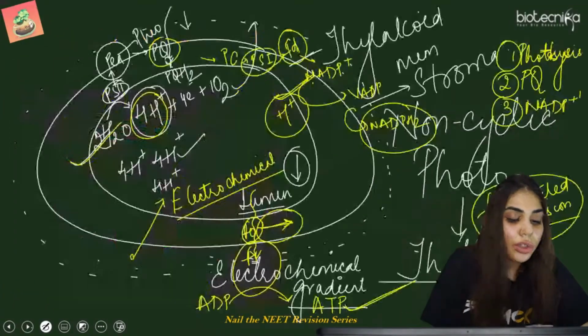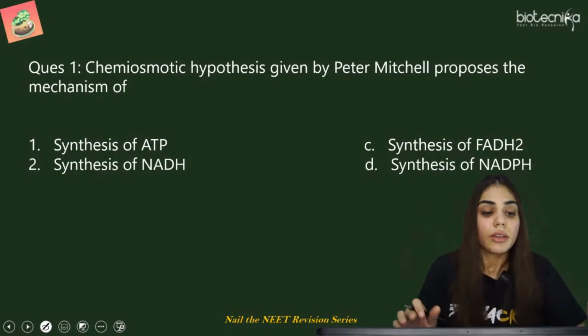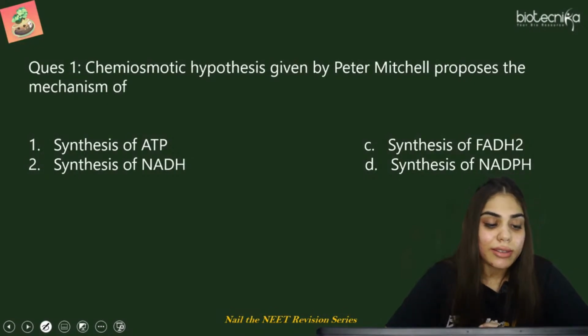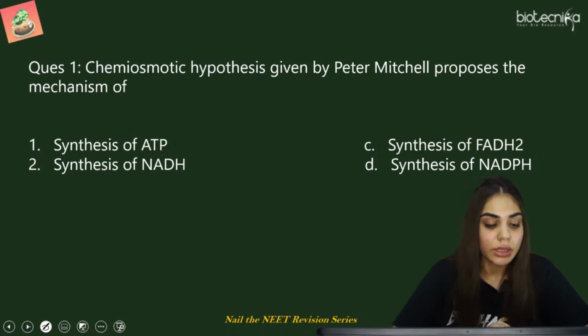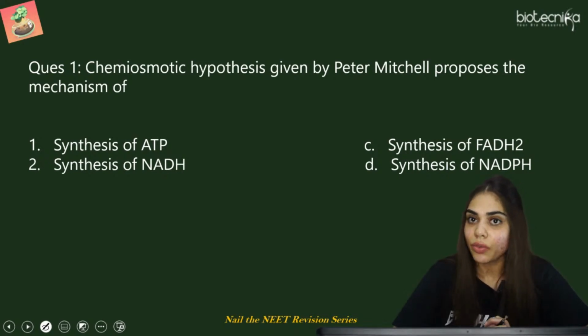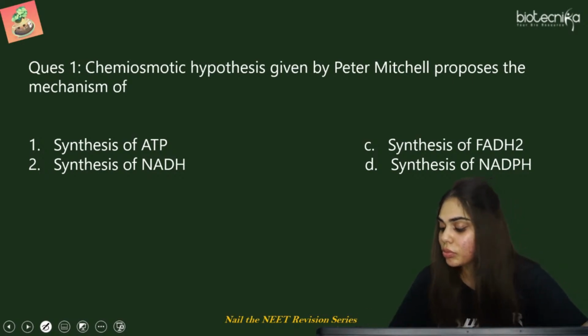Okay, now we'll go to the questions. The first question on the screen is: the chemiosmotic hypothesis given by Peter Mitchell proposes the mechanism for the synthesis of what? ATP, NADH, FADH2, or NADPH?